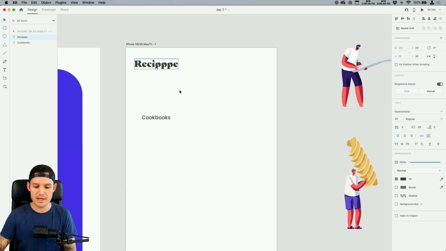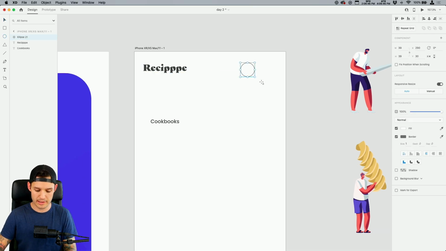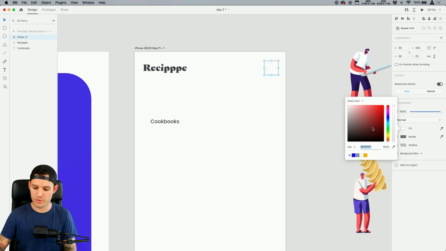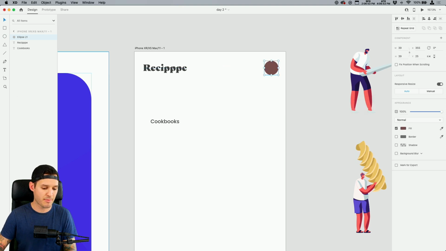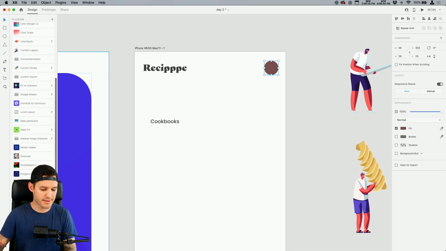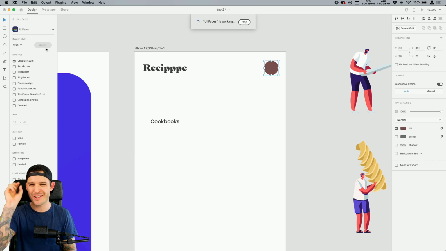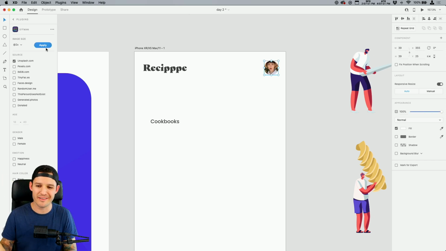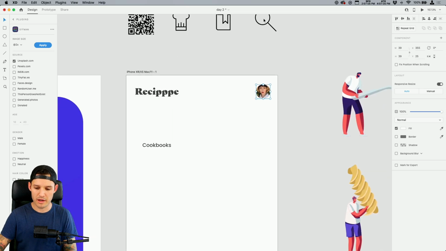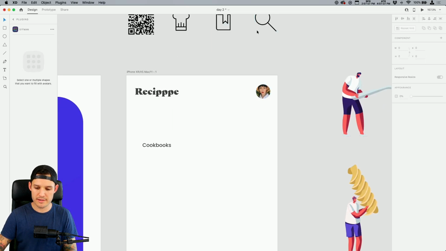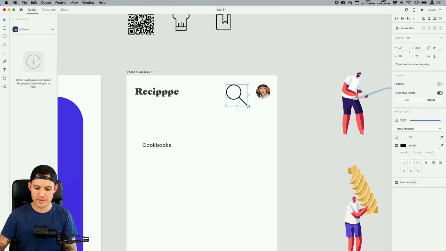Okay, so Recipe, we're gonna put that right there. Why don't we just draw a quick little ellipse over here? Let's just jump in, get some design work done. Take the border off, give it a color just so we can see that bad boy. Head down to plugins. One of my favorites, UI Faces. It's just gonna go out and find me a face. It's gonna find that on Unsplash or some site. There we go. So we have our account or our profile. Why don't we drag this, I like this little search icon. Let's do a little top navigation here.